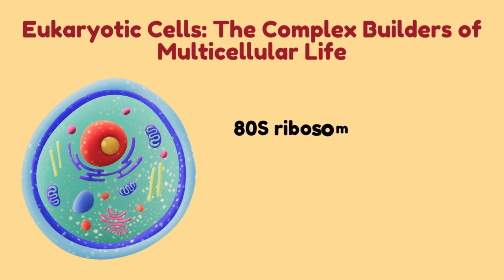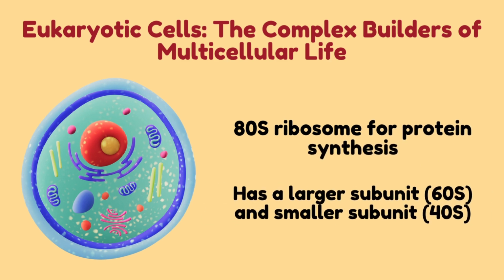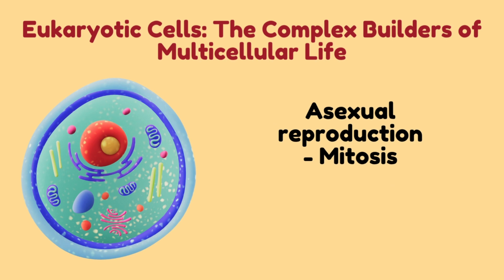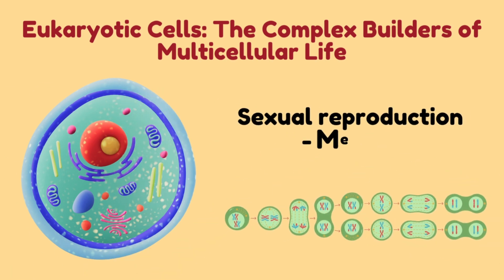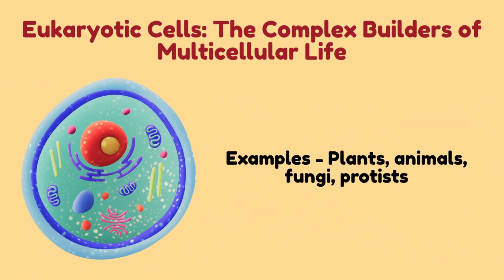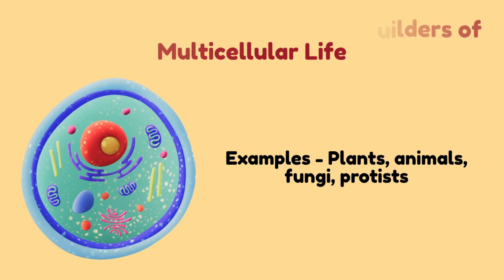They have larger 80S ribosomes which have two subunits, the 40S smaller subunit and 60S larger subunit. Ribosomes play a major role in protein synthesis. Eukaryotic cells divide either asexually through mitosis or sexually through meiosis. Plants, animals, fungi, and protists are examples of eukaryotic organisms.